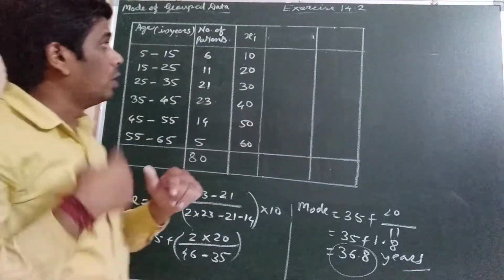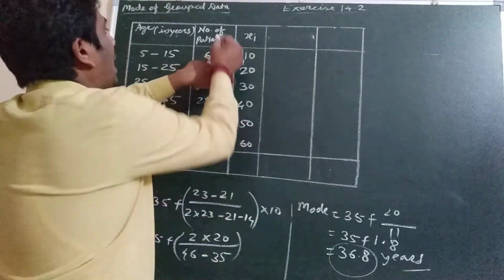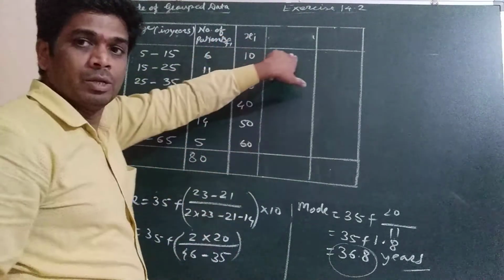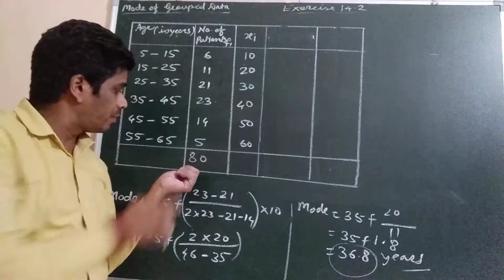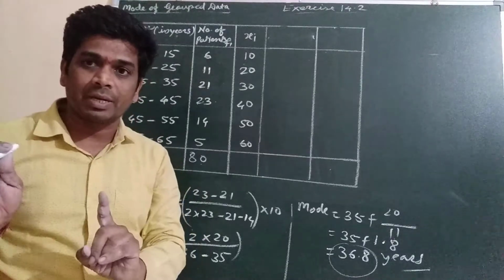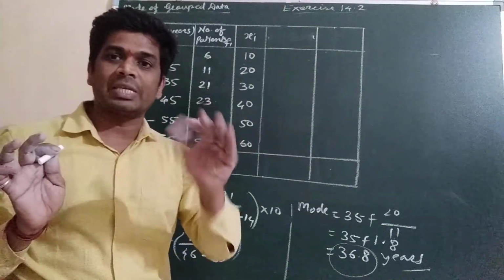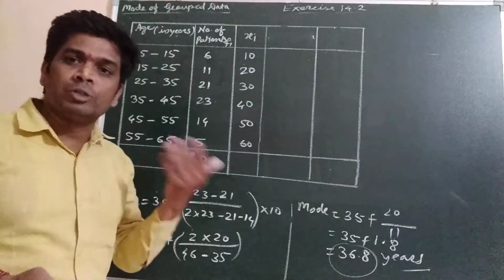After that, if you want to apply the direct method, you have to multiply fi into xi. Whatever sum we get, we will divide by summation of fi, which we got as 80. Okay, so you will get the mean by the direct method: summation of fi into xi upon summation of fi.